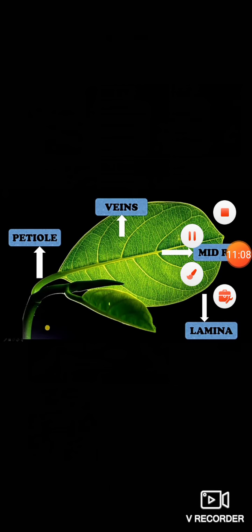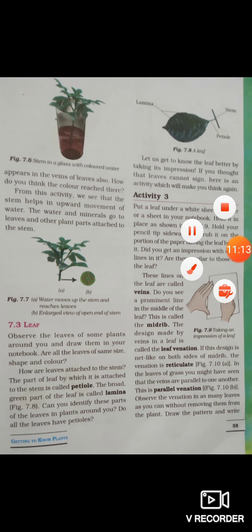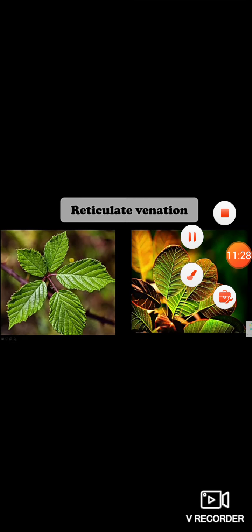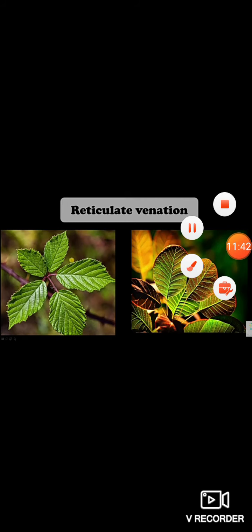Alright? Now the veins also make a pattern on the leaf and this is called venation. The pattern of the veins of the leaf is called venation, and we have two types of venation: reticulate venation and parallel venation. Let's study each one of them. Alright. If the design is net-like on both sides of the midrib, it is called reticulate venation. Can you see in this picture the design is like this on both sides of the midrib? So this type of venation is known as reticulate venation, found in rose, peepal, mango tree, etc.